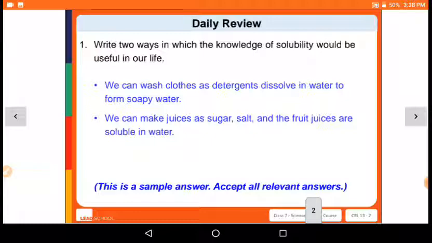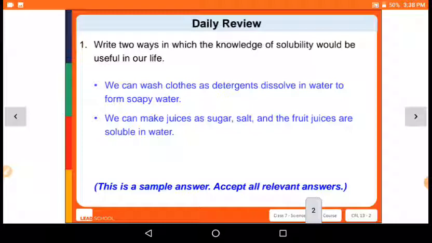So here it is. If we wash clothes, we dissolve washing powder or detergent in water, so it forms soapy water with which we wash the clothes. And if we make any juices, we add salt or sugar and make juice, which is soluble in water. So these are the 2 examples.